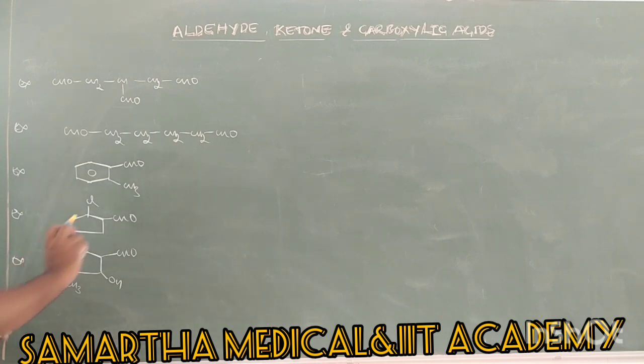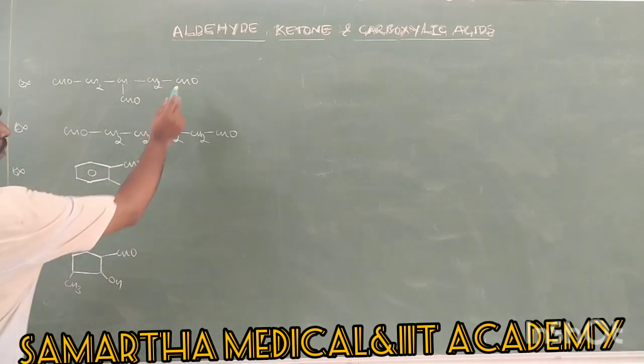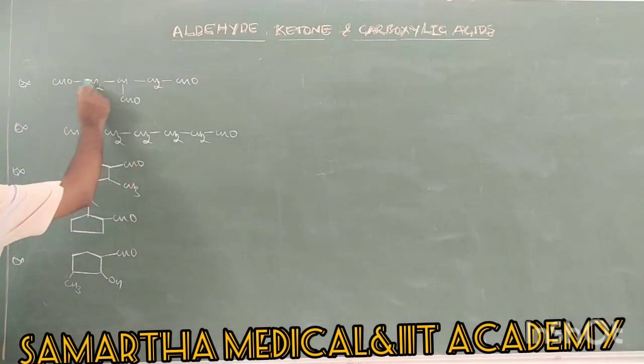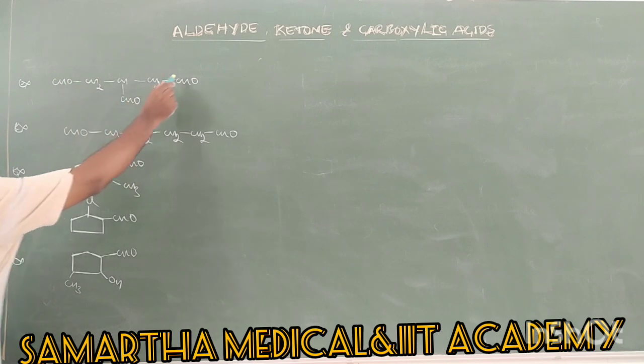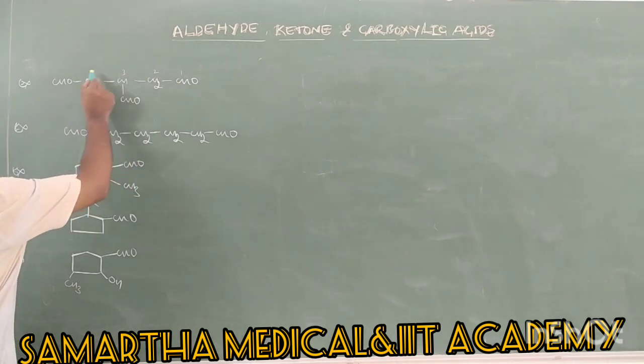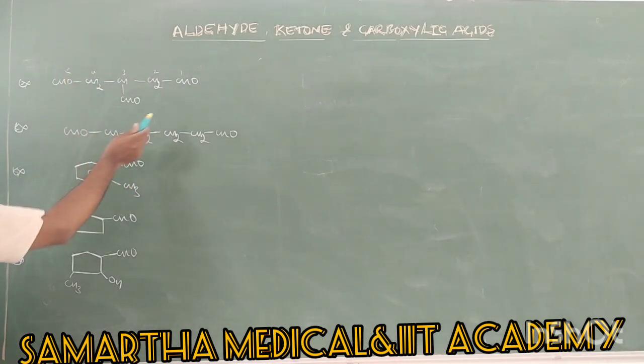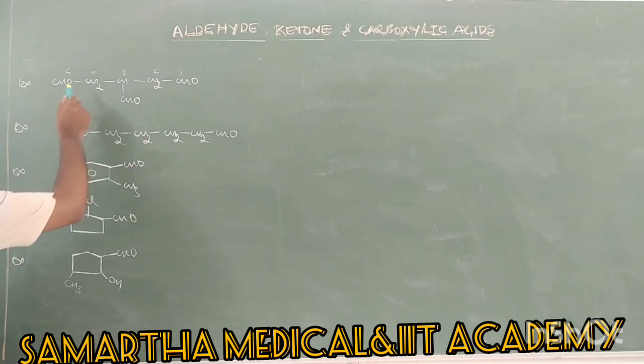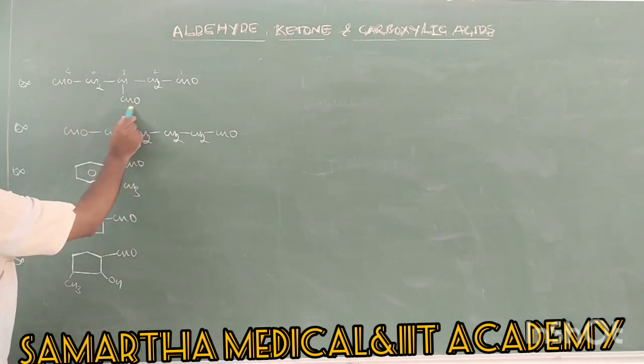Next, here you try either alkanol nomenclature or alkane carbaldehyde nomenclature. If you want to write alkanol, meth, eth, prop, but, pent, it should be 1, 2, 3, 4, 5, then it is a 1,5 diol. Then what about this?